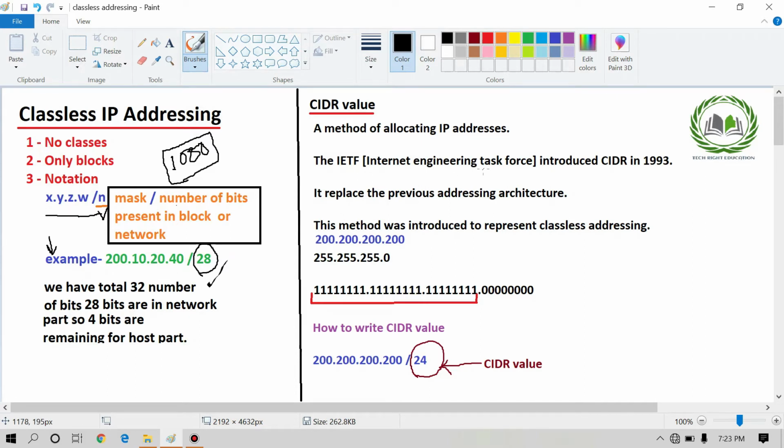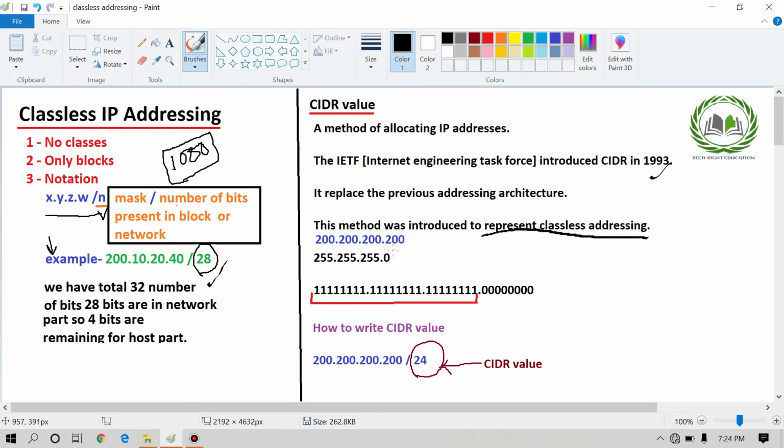The IETF, Internet Engineering Task Force, introduced CIDR in 1993, and when CIDR was introduced, it replaced the previous classful IP addressing. This method was introduced to represent classless IP addressing.